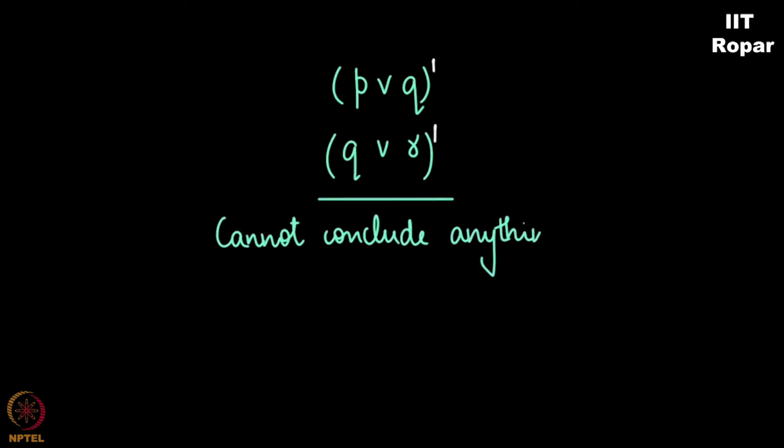A word of warning. There could be questions where you cannot conclude anything. For example, look at this. I say P→Q is true. And I also say Q→R is true. What can you say? You cannot say anything decisively about any variable here.